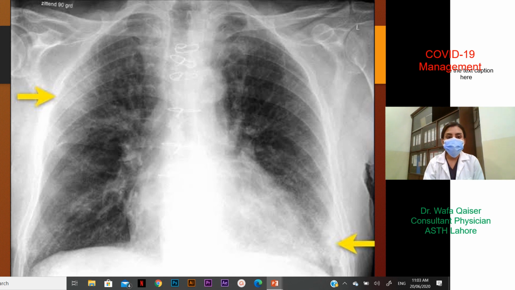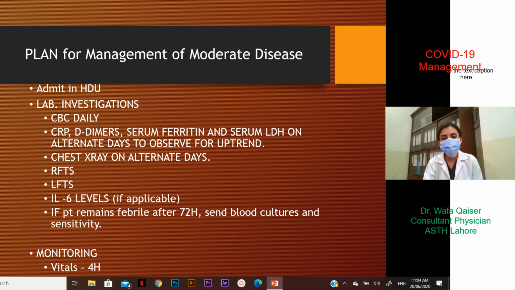As you can see in this patient, the top arrow on the right side shows an infiltrate, and one lower down on the left lower basal side shows another infiltrate. However, most of the lung you see is spared except for these two major infiltrates. So this perhaps would be a chest x-ray of a patient who would be categorized into the moderate category.